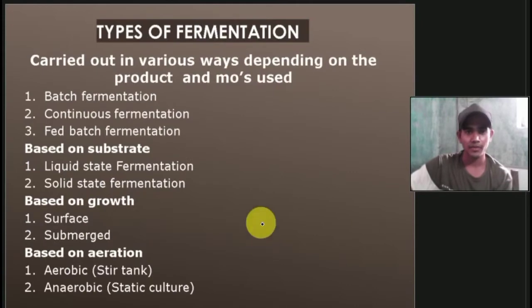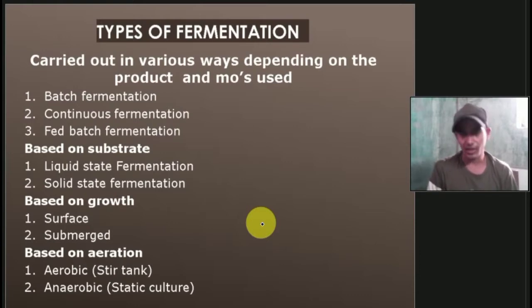Then what are the types of fermentation? There are a lot of types of fermentation, carried out in various ways depending on the products and microorganisms used. We have batch fermentation, continuous fermentation, and fed-batch fermentation. On the basis of substrate, we have liquid state fermentation and solid state fermentation. On the basis of growth, we have surface fermentation and subsurface fermentation. On the basis of aeration, we have aerobic, where we stir the tank, so that is aerobic fermentation. And in anaerobic we do not stir, so that is static culture.